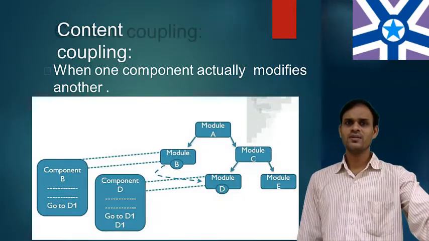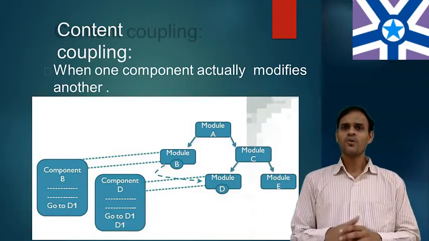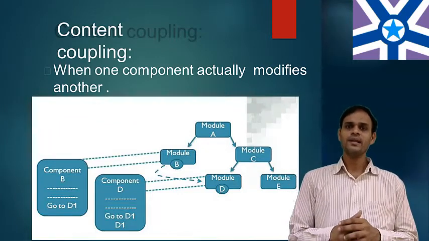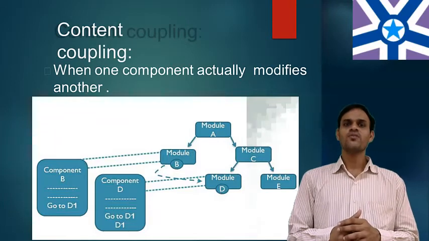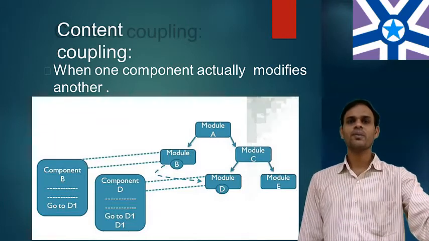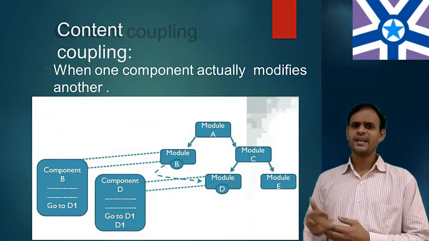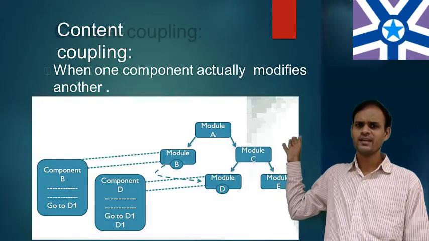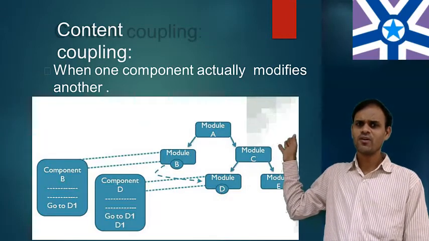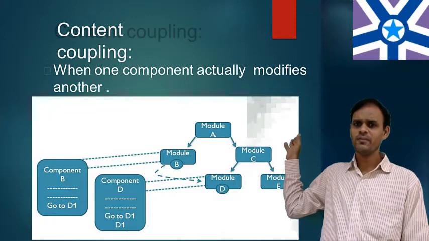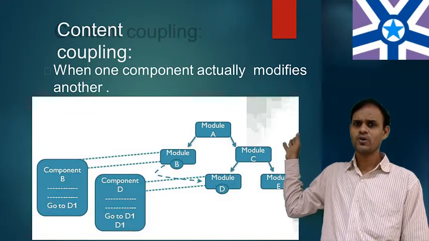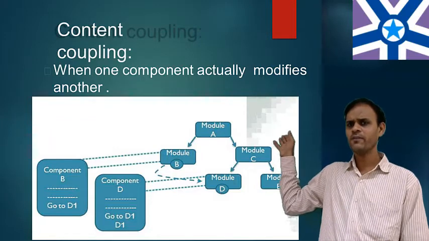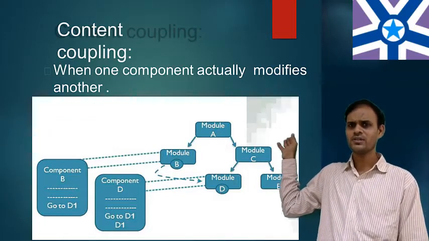The first one is called content coupling. When one component actually modifies another, then the modified component is completely dependent on the modifying one. This is called content coupling. For the diagrammatic representation, I can define a number of modules. I can define component B and as well as component D. Whenever I call D1, I call the D method, the D module. Module B will depend upon module D. So whenever I change one component, it will affect the other one.